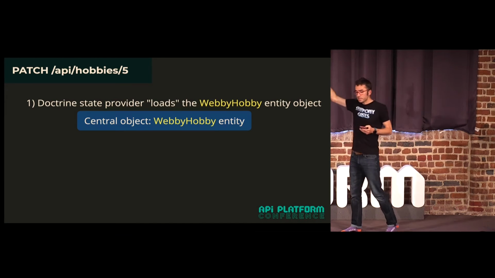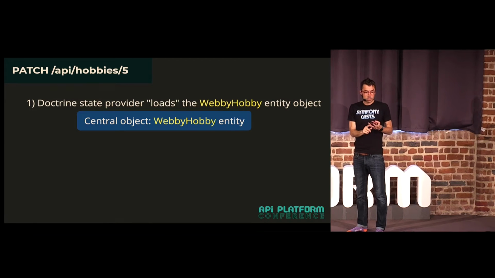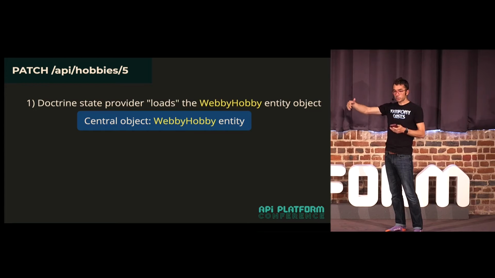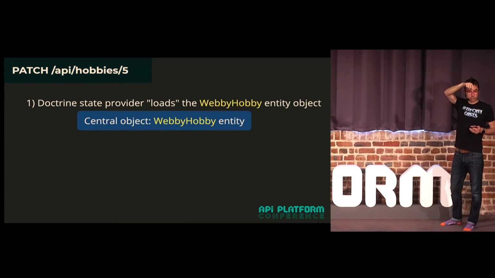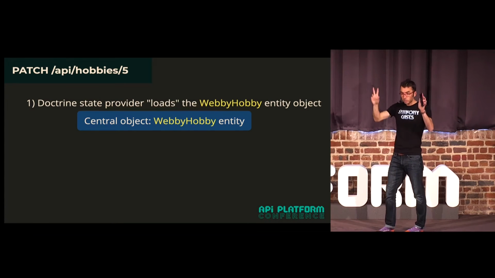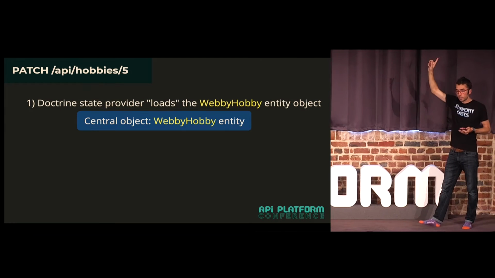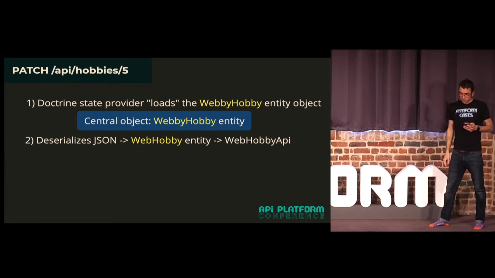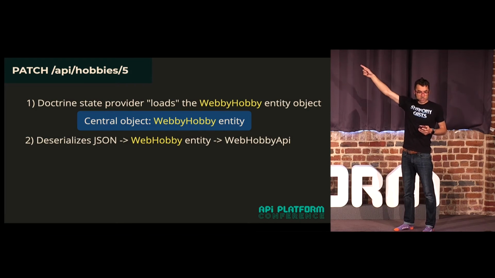Now, the central object is important for many reasons, but one of them is security. If you've ever used object in your security, maybe to pass to a custom voter, that central object is going to be what you use in your security expression. Maybe you have custom validators that are trying to get the object or some other custom code. So there's various places where you are very likely accessing that central object to do something.